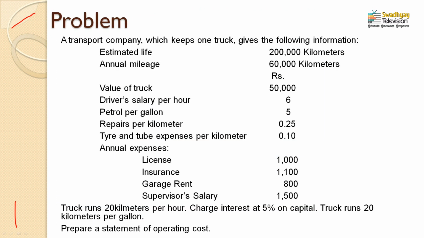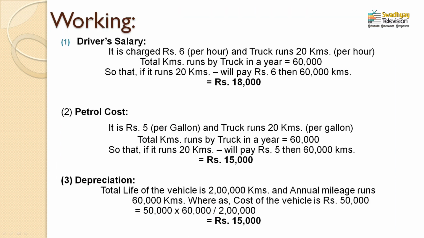Now see the second item, petrol per gallon. Petrol per gallon is rupees 5. Now see the last paragraph, that the truck runs 20 kilometers per gallon. Here these two pieces of information would be very helpful for the calculation of petrol cost, and the other information is annual mileage. So these three pieces of information would be very helpful for calculation of petrol cost. See here the second working, petrol cost. The vehicle actually requires rupees 5 per gallon, because the petrol cost is 5 rupees per gallon. The truck runs 20 kilometers per gallon, so you can easily compare that the company has an average of 20 kilometers run at a cost of rupees 5.